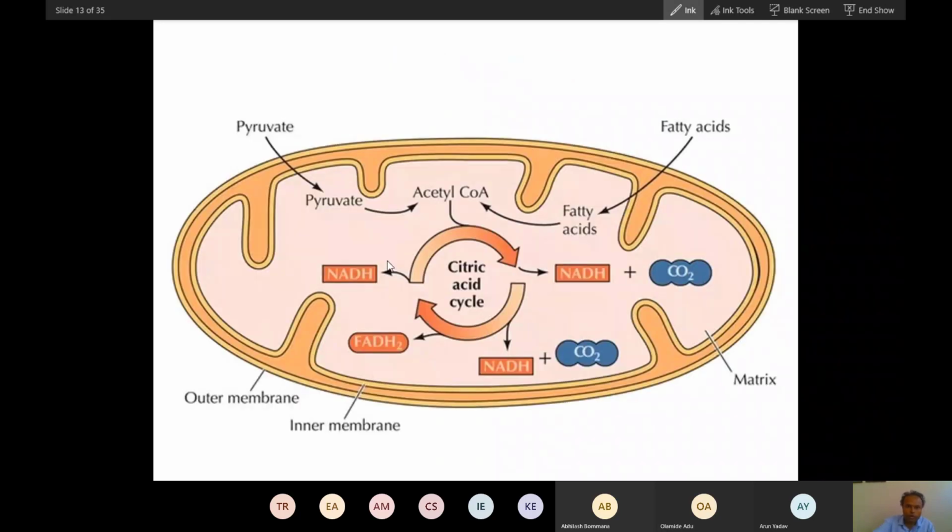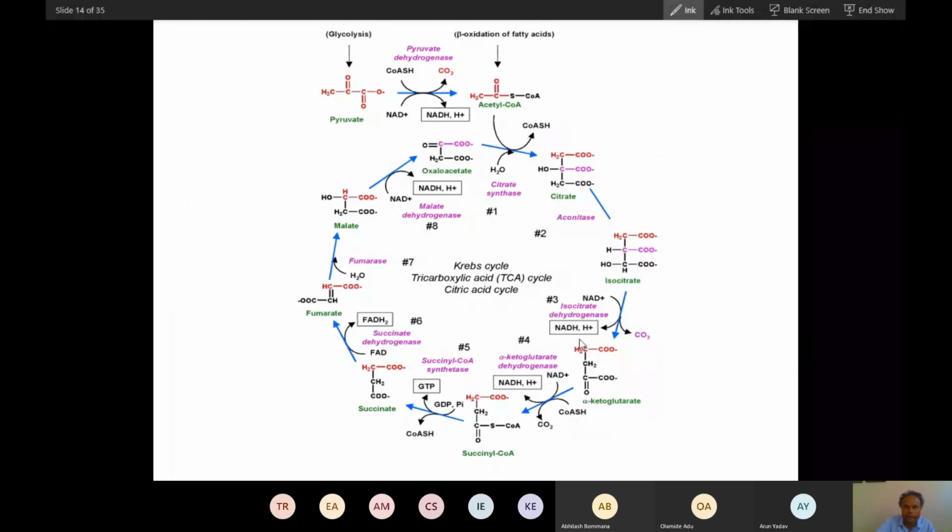Now, this Krebs cycle occurs inside the matrix of mitochondria. You already know the matrix of mitochondria. From this Krebs cycle, there is production of carbon dioxide, NADH, and also FADH2. There will also be substrate level phosphorylation, so one ATP is also produced. So acetyl coenzyme A may enter, and then one ATP production, and NADH, FADH2 and carbon dioxide production. Let's see this Krebs cycle in detail.